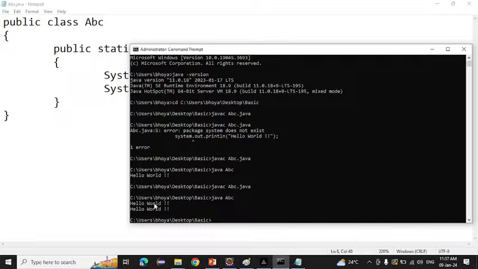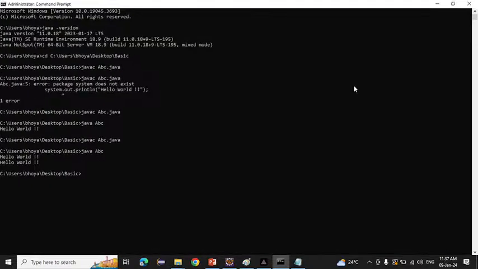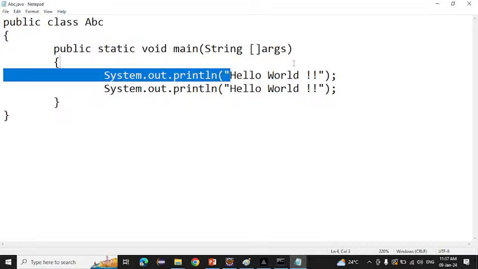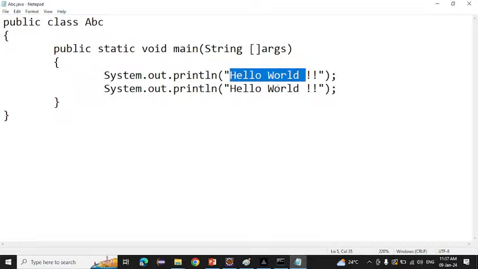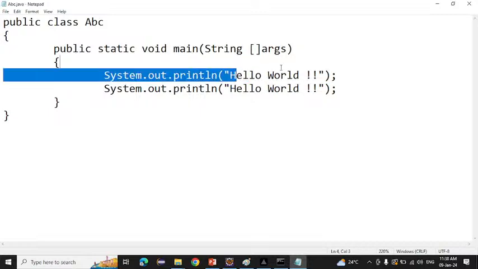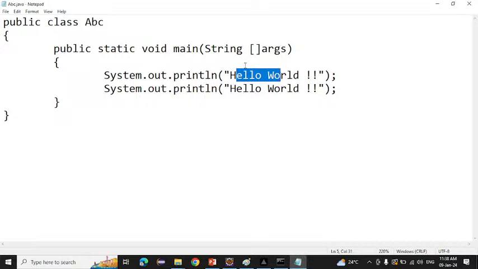Now I want this hello world on the same line. So how will we do that? Here we have ln, no? ln means next line. We print these things, and after that another thing is printed on the next line. What is this println saying? Print this line first, and after that another thing will be printed on the next line.